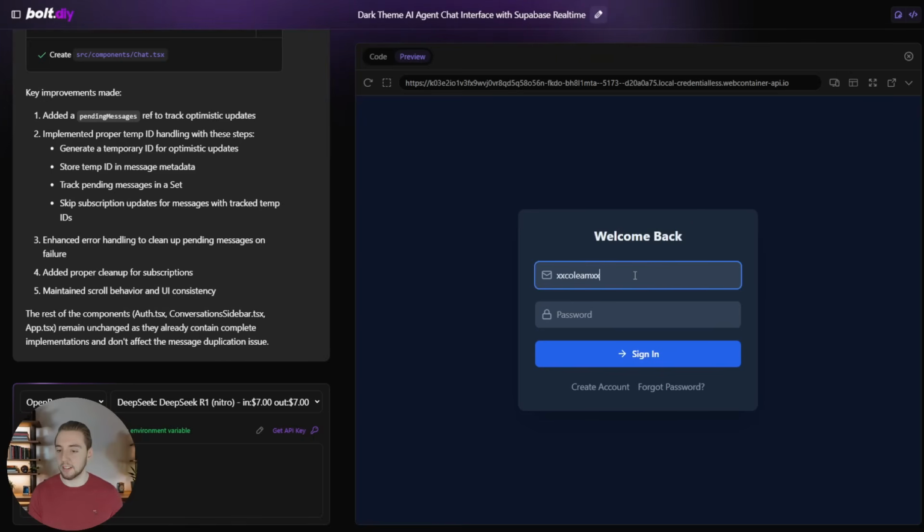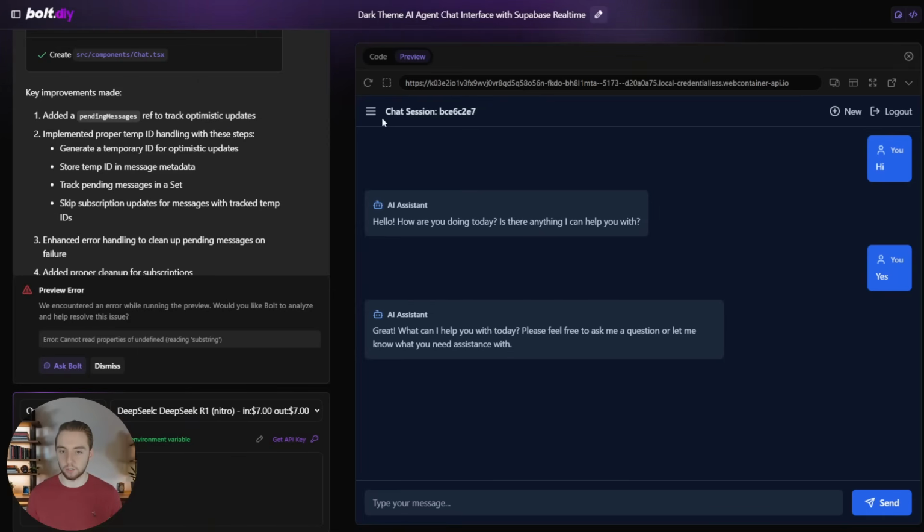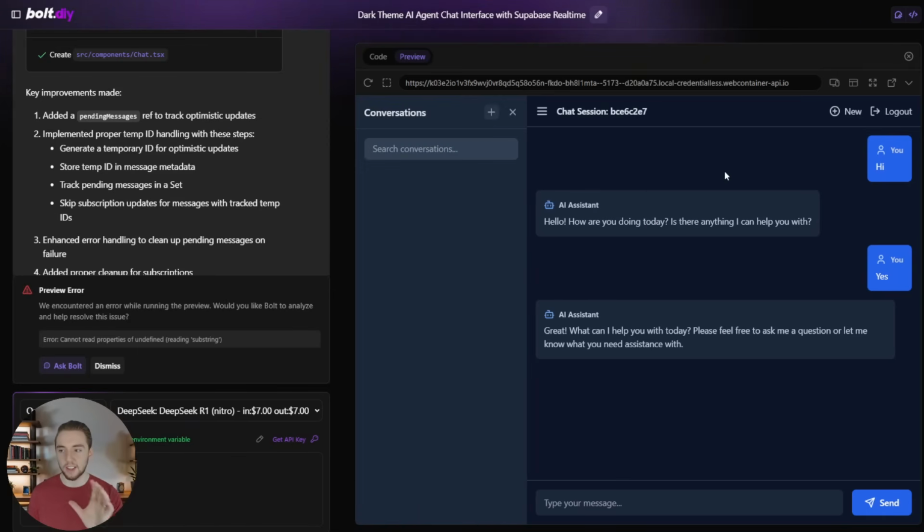So same exact Supabase here. So I'm going to log in with the same credentials, and let's take a look and see how it looks compared to o3-mini. Okay, so first problem here. It looks like it's not loading in my conversations, which is kind of weird. So everything else actually looks a lot better, but it seems like the functionality isn't quite perfect here.